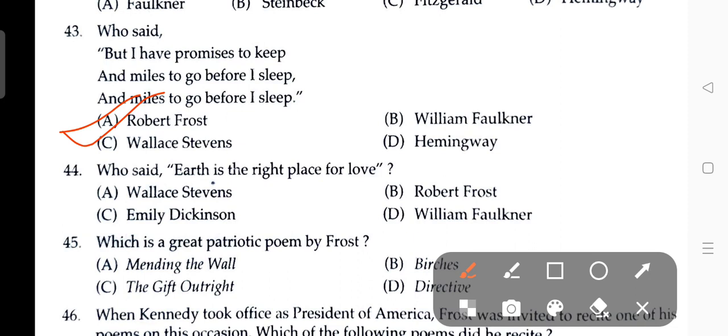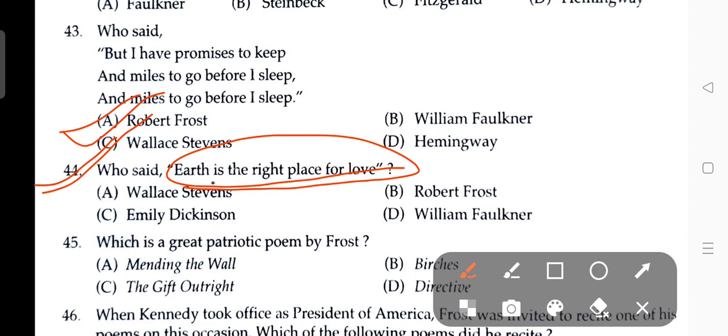Okay, and who said earth is the right place for love? Very important phrase. Who said earth is the right place for love? The question number 44. The answer is Robert Frost.